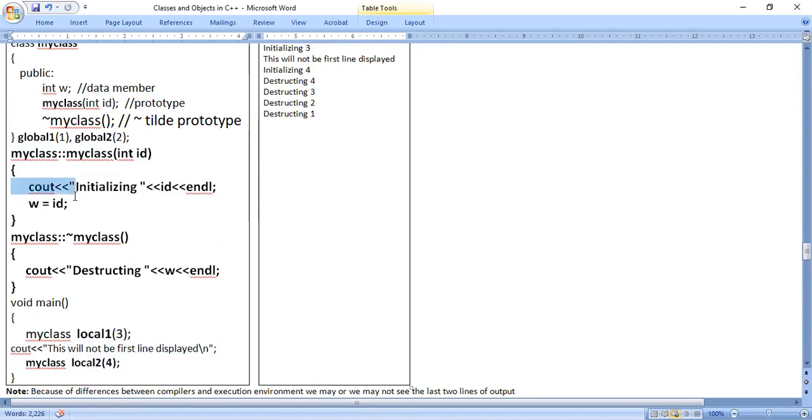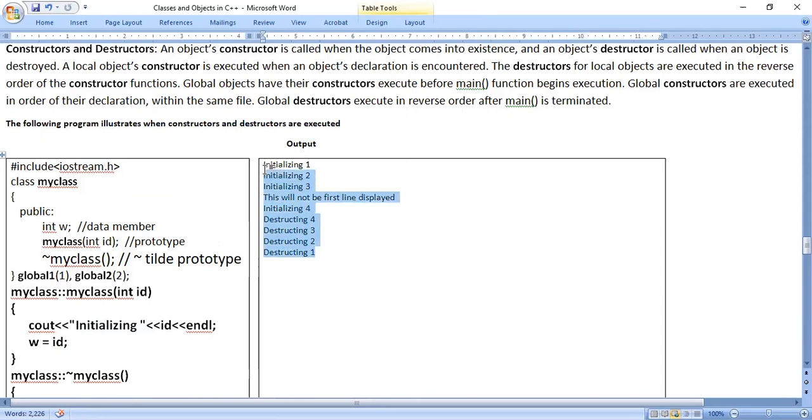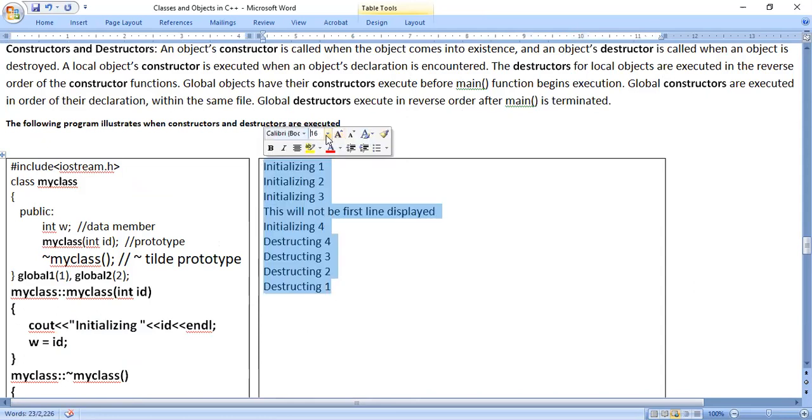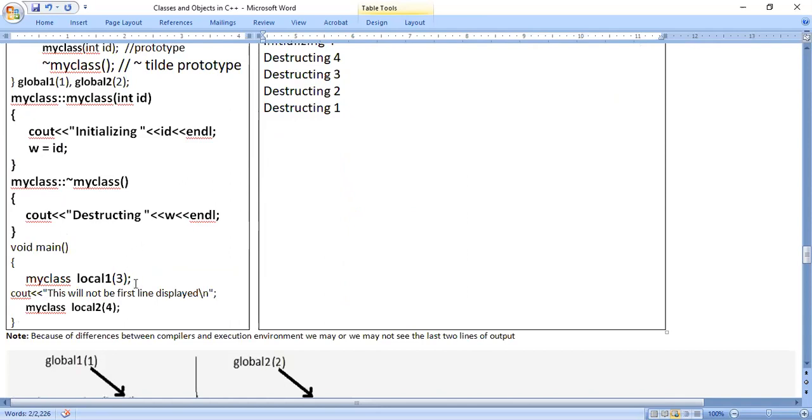If these statements are executed 2 times, this message should be printed 2 times. Initializing 1, initializing 2. We just observe the output. It is printed 2 times. Initializing 1, initializing 2. Next, it will go to the main function to execute local objects, because global objects are executed first, next local objects.